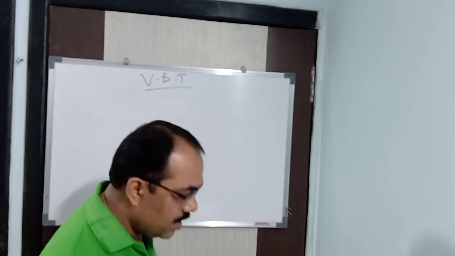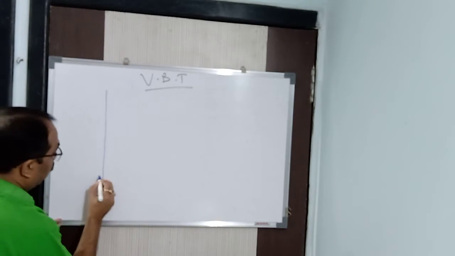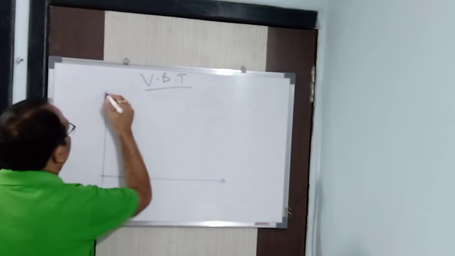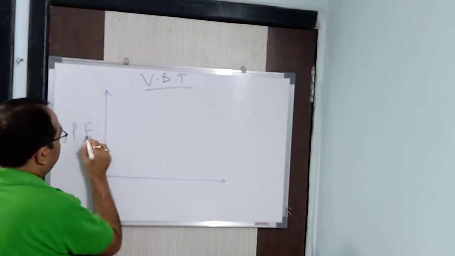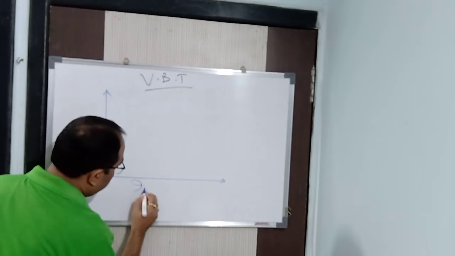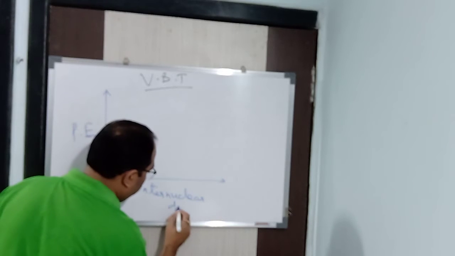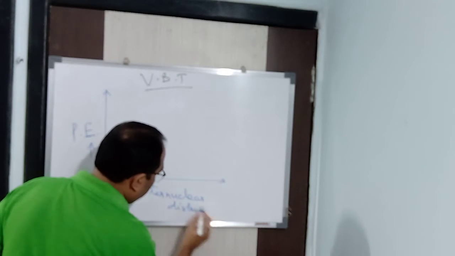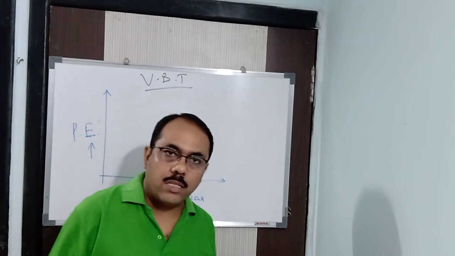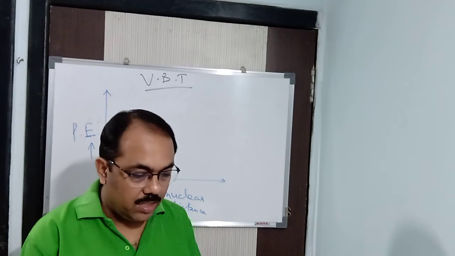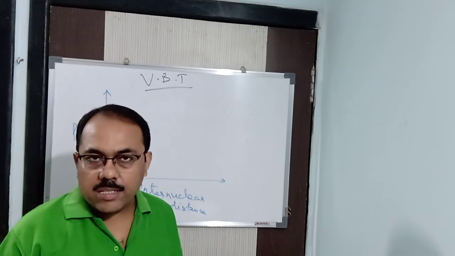Now we will understand this thing graphically, which is very, very important. Look here and understand it. Here I am taking potential energy on the y-axis, and on the x-axis I am taking internuclear distance. Now let us take two hydrogen atoms. It can be any two atoms, but I am taking the example of hydrogen atoms, and I am going to explain it. It will be better.